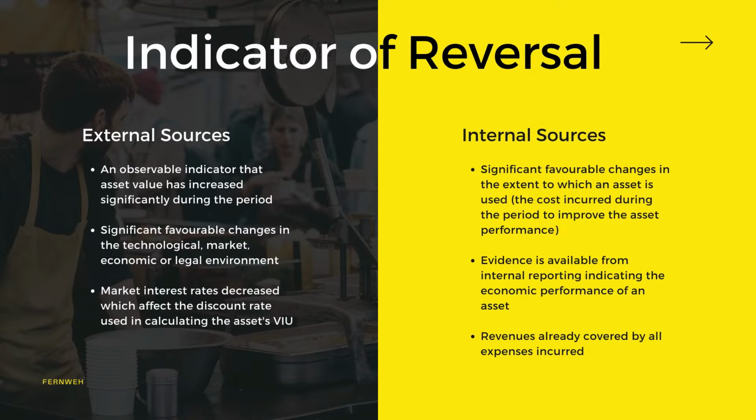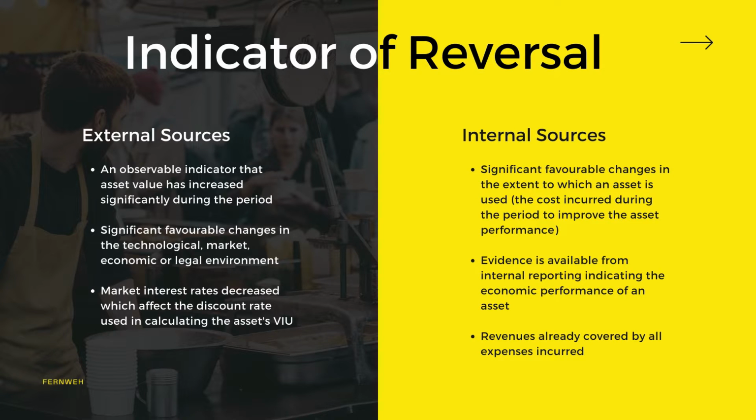There are two types of indicators of reversal, which are external indicators and internal indicators. For external indicators, the first one is an observable indicator that asset value has increased significantly during the period. Second, significantly favorable changes in the technological, market, economic or legal environment. The third external indicator is that market interest rates decrease, which affects the discount rate used in calculating the asset's value in use.